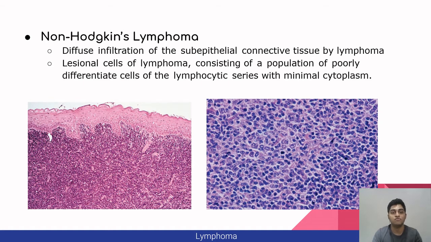Next is non-Hodgkin lymphoma. It appears as diffuse infiltration of the subepithelial connective tissue by lymphoma. You can see the dark stained cells here are the lymphoid cells. Lesional cells of lymphoma consist of a population of poorly differentiated cells of the lymphocytic series with minimal cytoplasm. On the right side here is a closer look at the lymphocytic cells with minimal cytoplasm, therefore it appears dark.